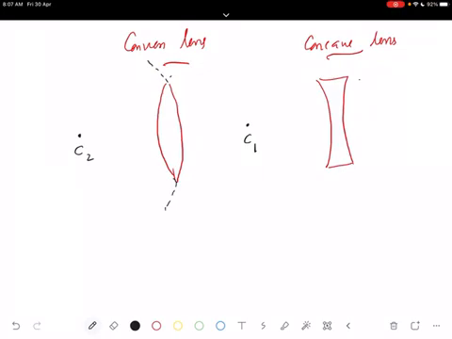So two centers we are seeing. If you draw a line passing through the two centers of curvature, we call it the principal axis. It's a straight line we are drawing, passing through the centers of curvature of these two. And this we call the principal axis of the lens.